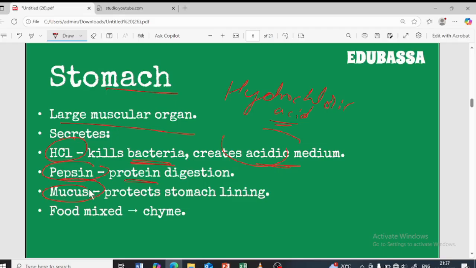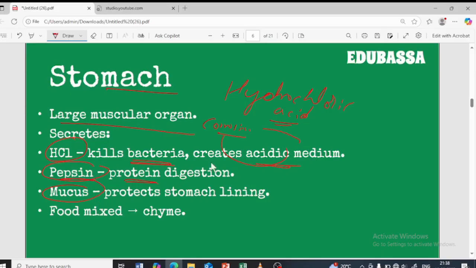And the mucus is present because HCl is obviously an acid, right? So acid can corrode. Whenever acid falls onto your skin, it has the ability to corrode, so it might corrode your stomach as well. In order to prevent that corrosion, this mucus is present to protect your stomach from the corrosion of the HCl. They will ask the functions of this, so important.